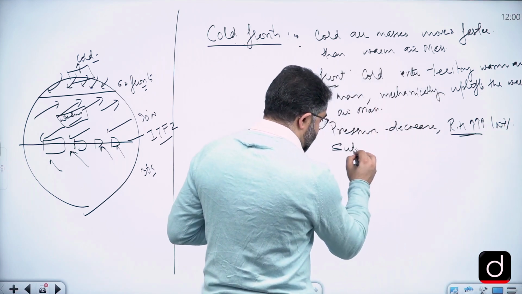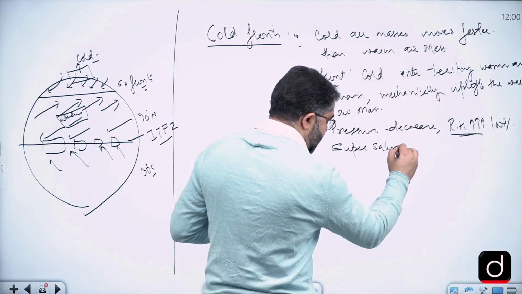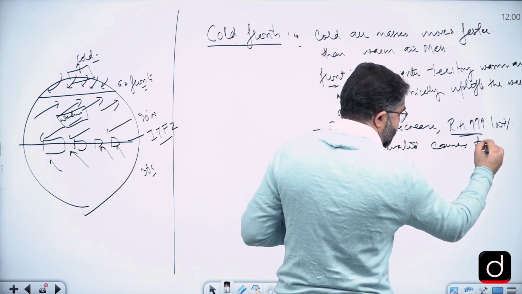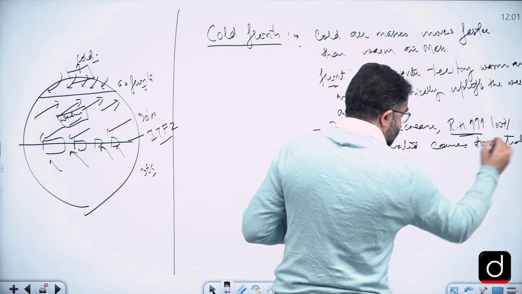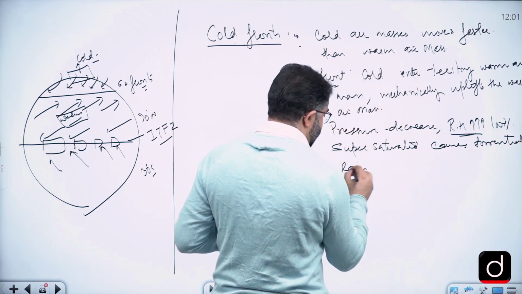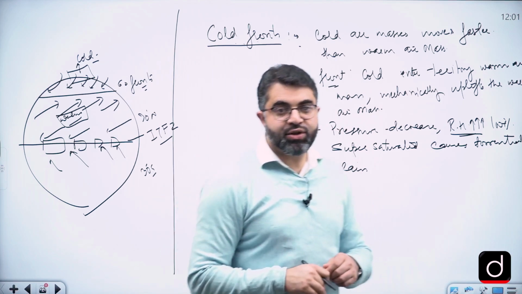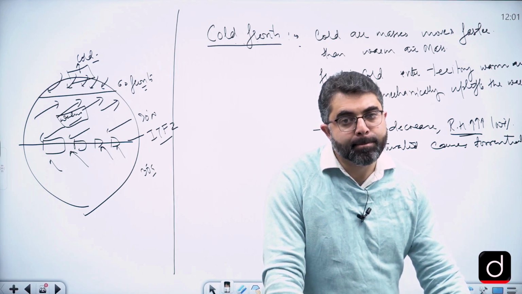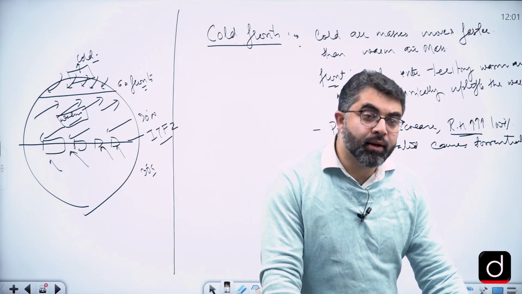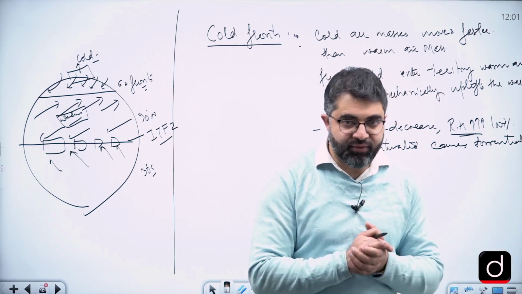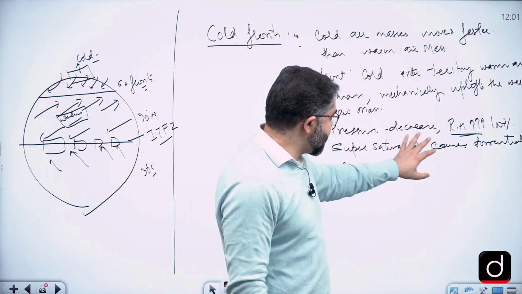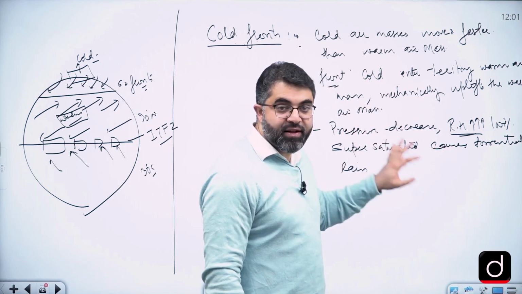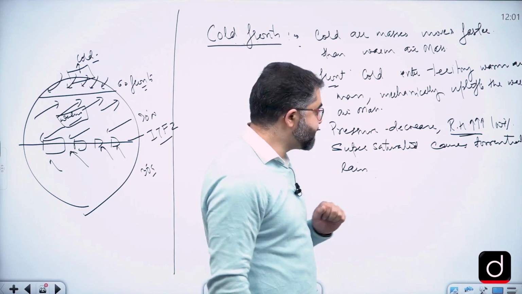So as the air mass becomes supersaturated, it causes torrential rain. Torrential rain means very heavy rainfall, in a very small area, where intensity of rainfall is very high. So the pressure decreases, relative humidity is very high, supersaturated, causes torrential rain. That is the weather associated with the cold front.